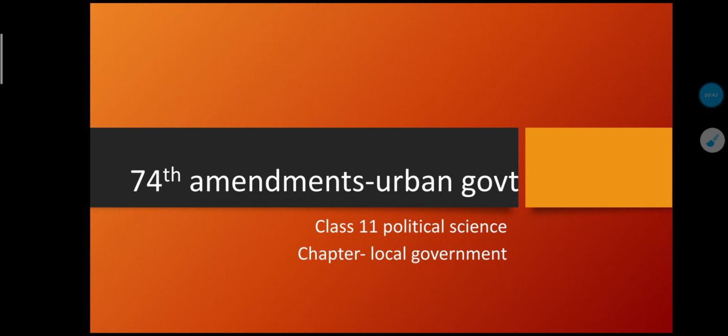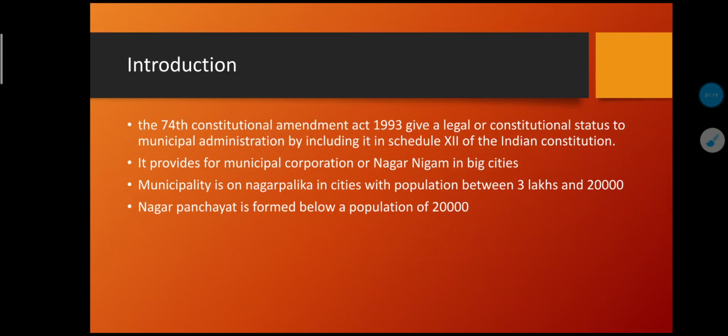Our government decided to create the urban government for the needs of the local people who live in the township areas. You already understand the 73rd Amendment, where you get the Panchayati Raj institutions, their structures, functions, sources of income, and different things. In this video you will understand the 74th Amendment, which is for the part of local government where the urban government, that is the township government, is situated. So let's start with the structure.